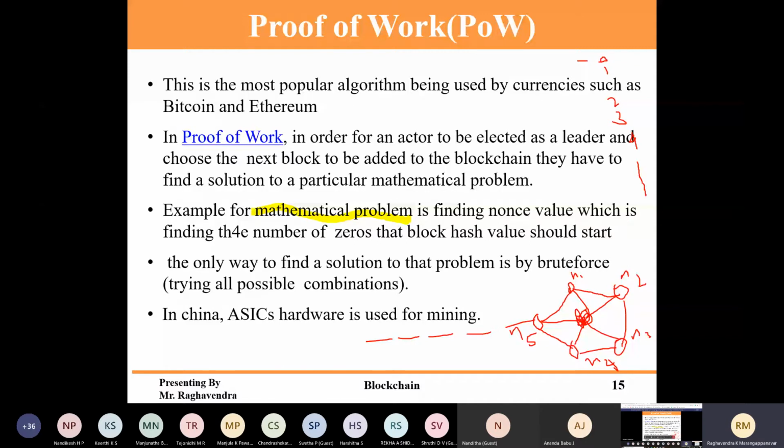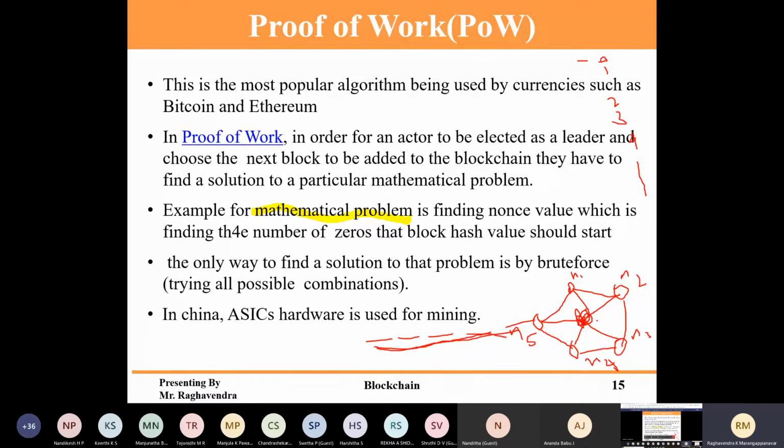So it's like a brute force mathematical problem. Considering I have set a condition that the first 5 hash digits should be zeros, all the nodes will pass 0, 1, 2, 3, 4 into the hash function, and keep on passing values. They compare whether the first 5 digits are 0 or not.